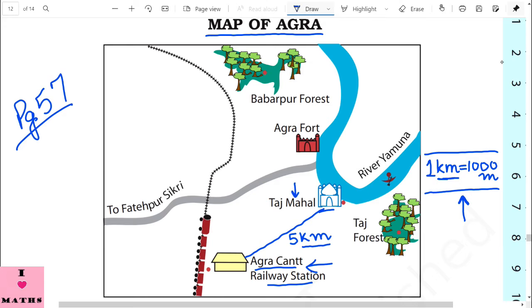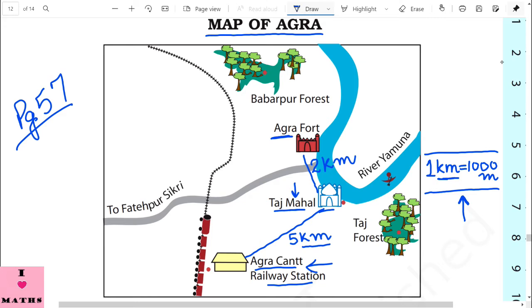And the distance between Taj Mahal to Agra Fort, okay? This is Agra Fort and this is Taj Mahal. The distance between Taj Mahal and Agra Fort is 2 kilometers. Okay.